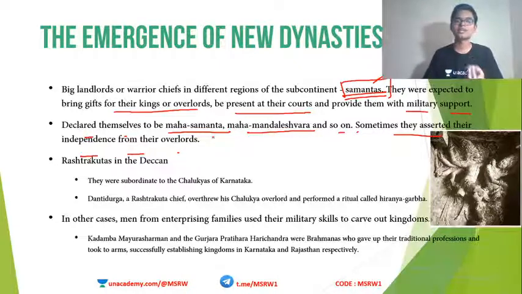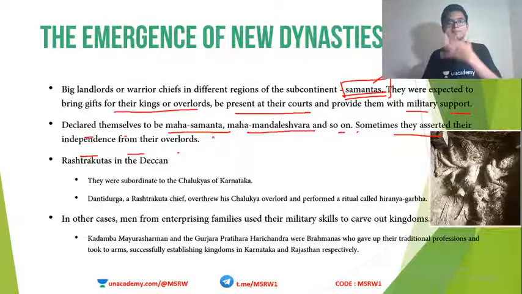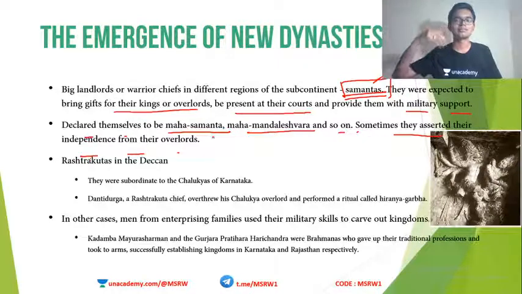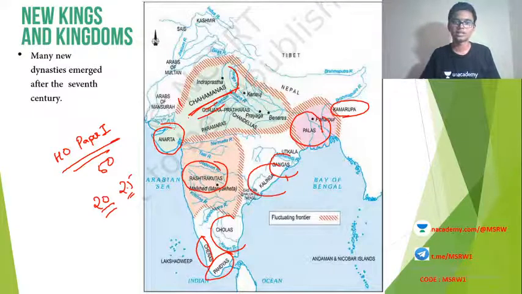Okay, so such kind of titles were given to Samantas by themselves, which gave them a kind of higher authority. Although it's just a title, they tried to use that title as a power. Okay, and when the central control weakened, they tried to assert their own independence and become separate. For example, Rashtrakutas in Deccan. Okay, you see in the map Rashtrakutas here with their capital at Manyakheda. This is the Deccan region. So Rashtrakutas ruled over the Deccan region.